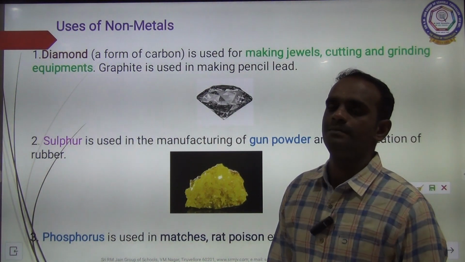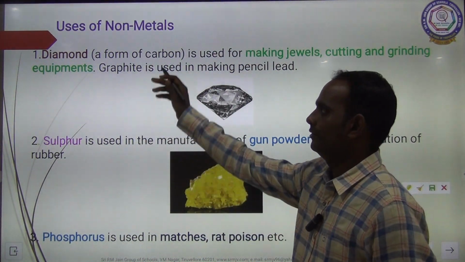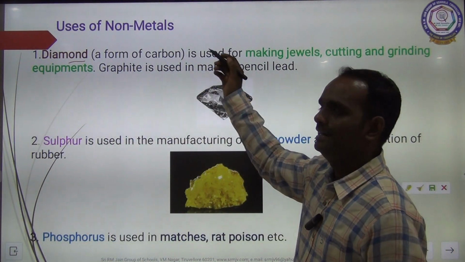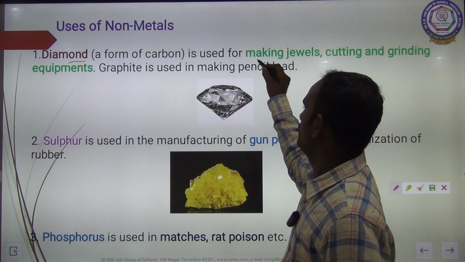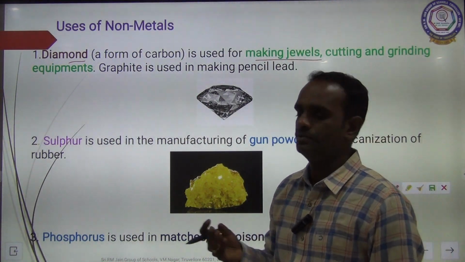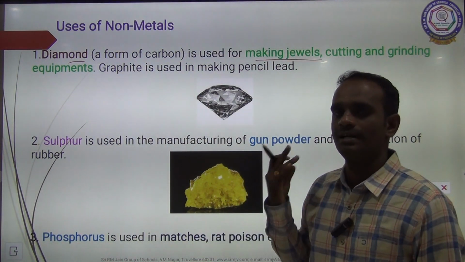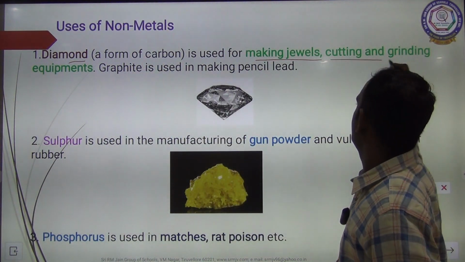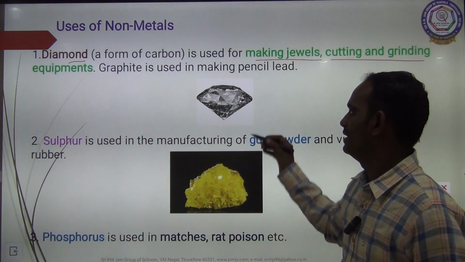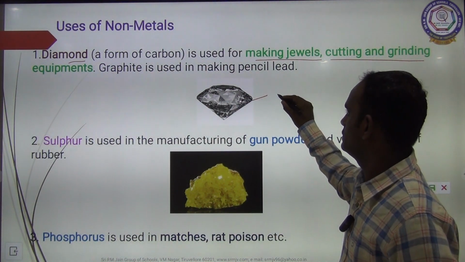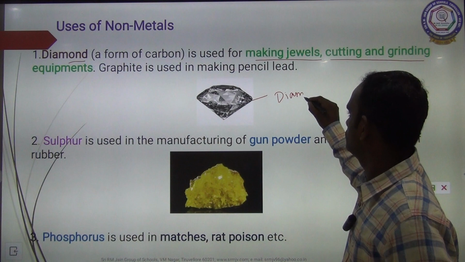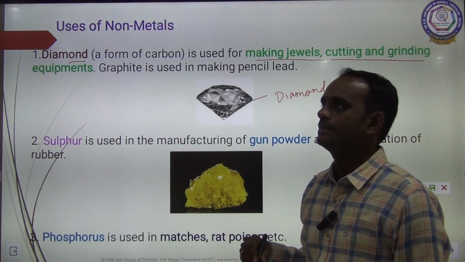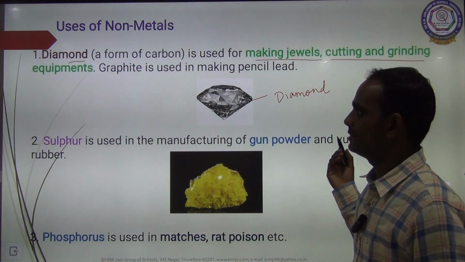Then uses of non-metals. The first one is diamond. Diamond, a form of carbon, is used for making jewels. We use a diamond ring, diamond stud, diamond chain. So diamond is used for making jewels, cutting and grinding equipment. See the picture of diamond. It is very sharp in nature. It is used to cut other equipment.